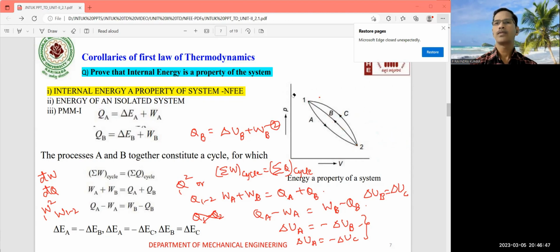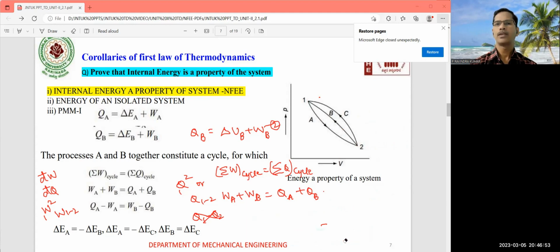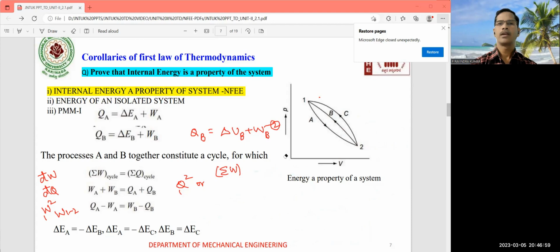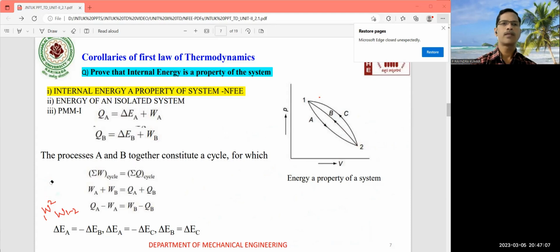Hope the students have understood this particular difference between heat and work transfer, that is exact differential and inexact differential. Prove that internal energy is a property of a system. So all these particular things are covered in this particular slide. Prove that internal energy is a property of a system, that is, it depends only on the initial and final states of a system, right?